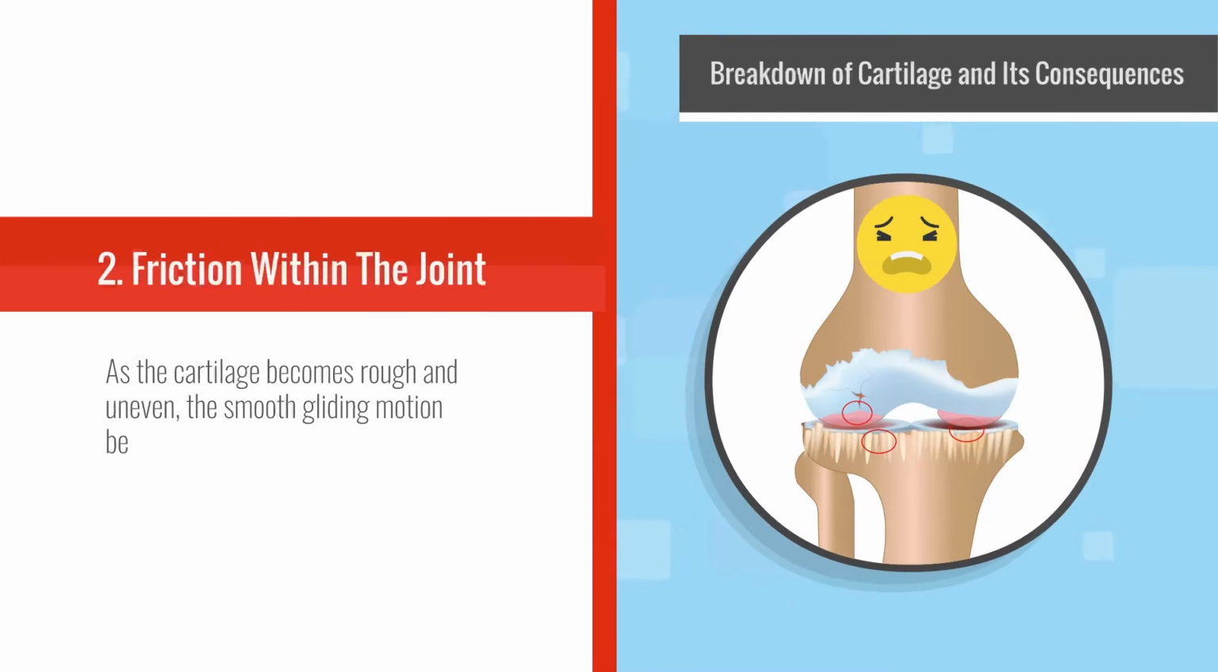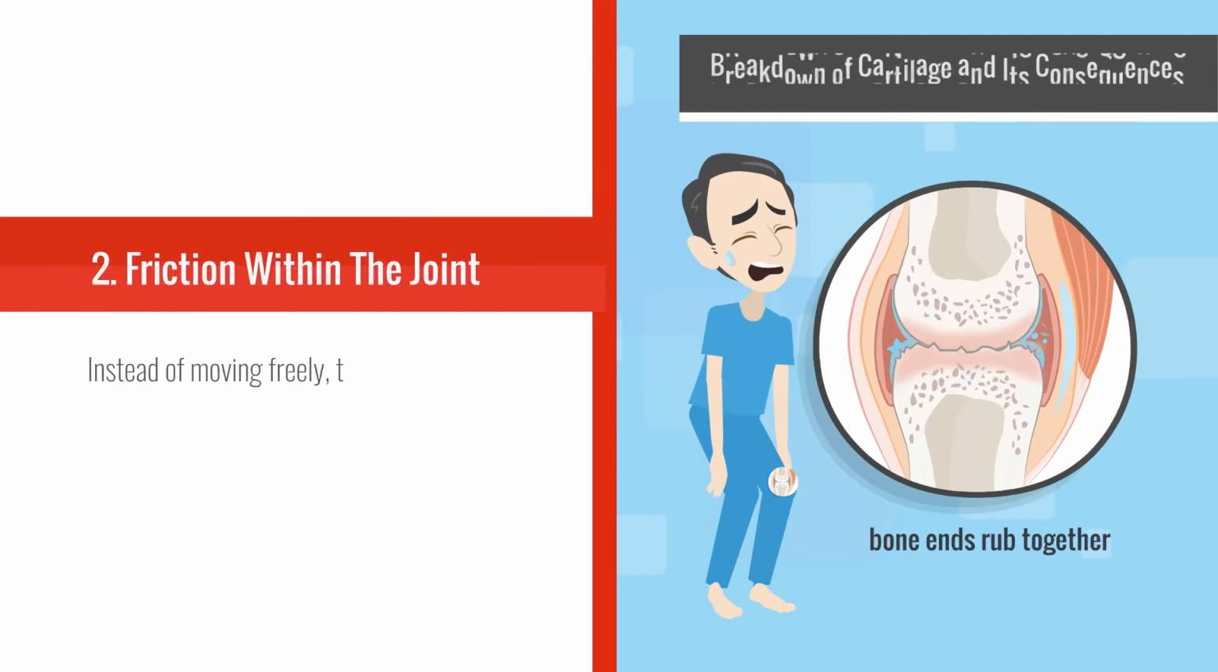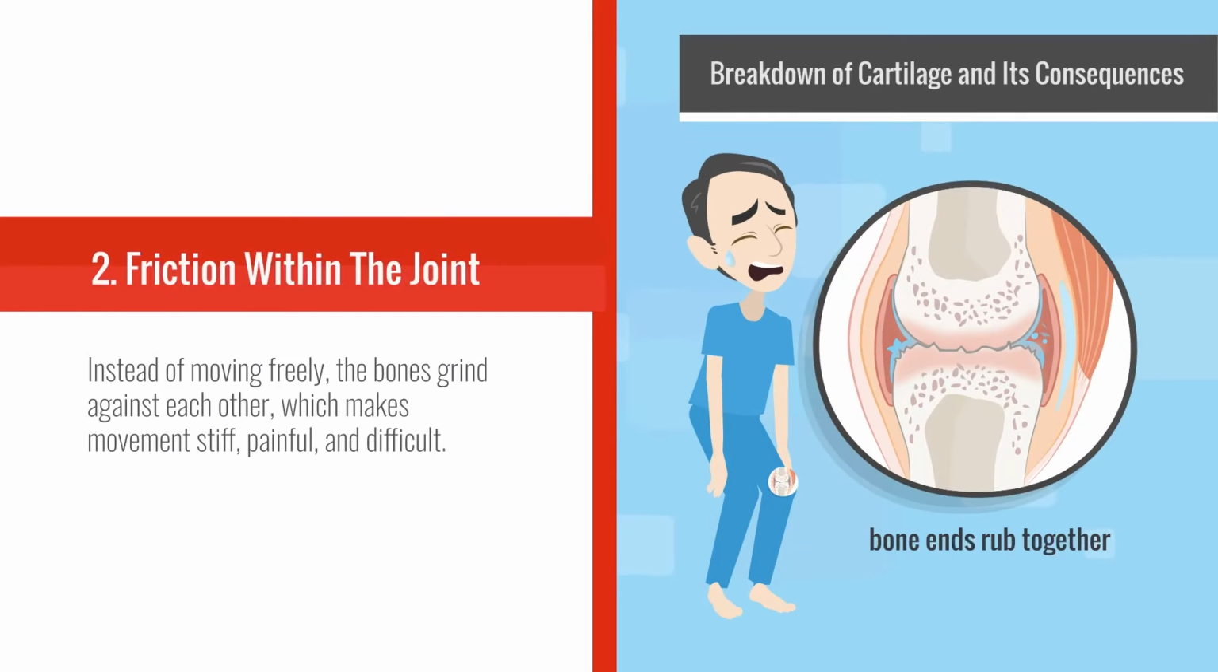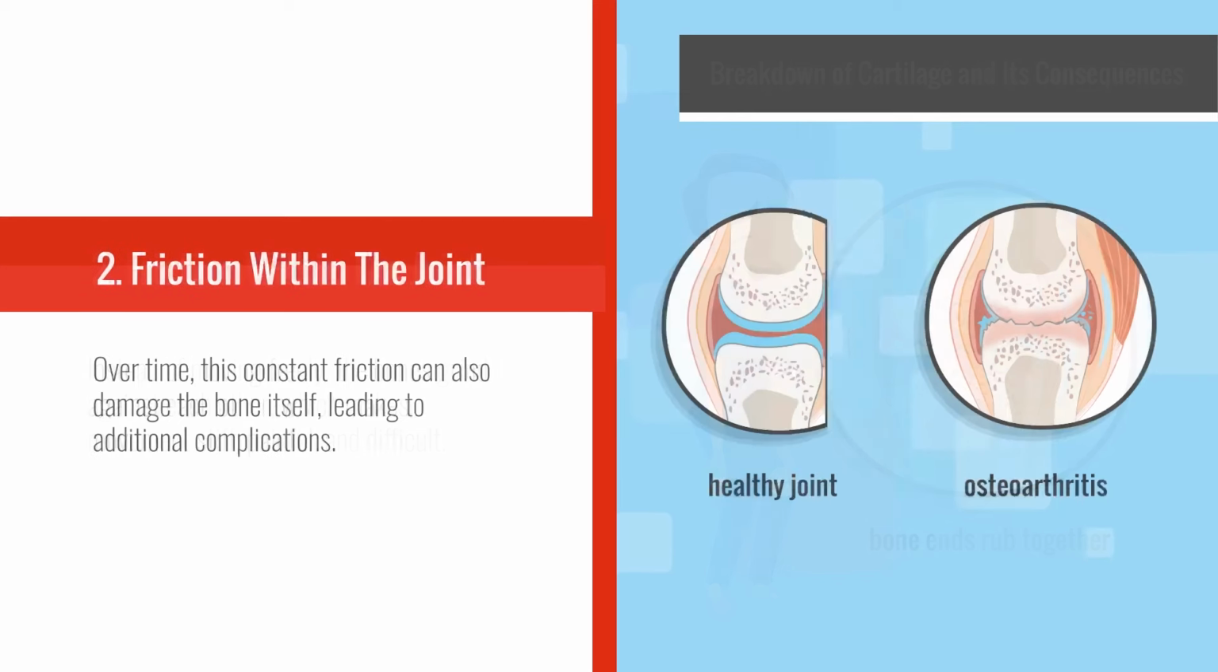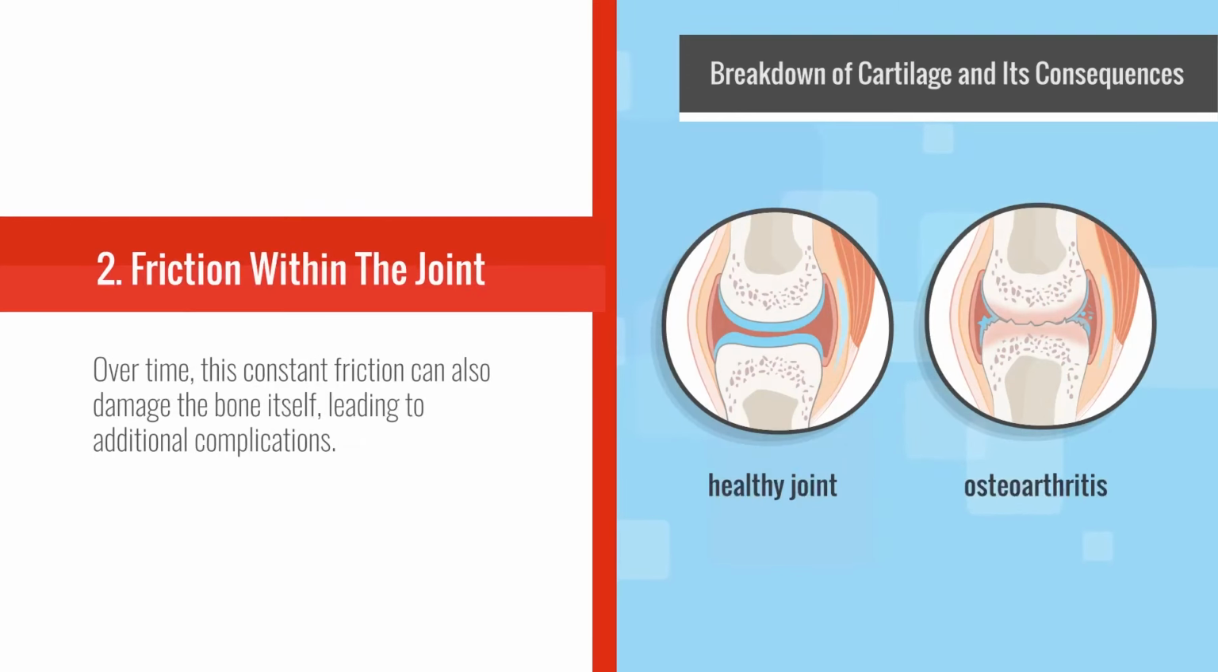Friction within the joint. As the cartilage becomes rough and uneven, the smooth gliding motion between bones is lost. Instead of moving freely, the bones grind against each other, which makes movement stiff, painful, and difficult. Over time, this constant friction can also damage the bone itself, leading to additional complications.